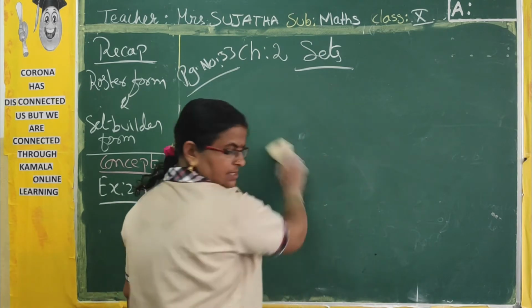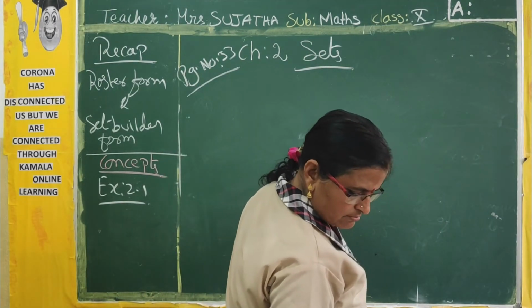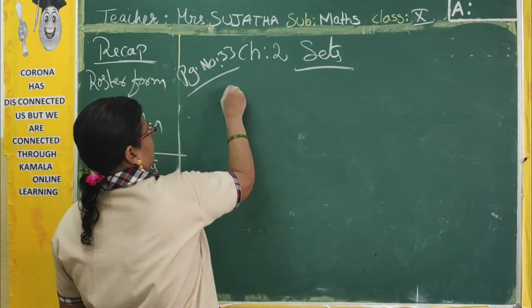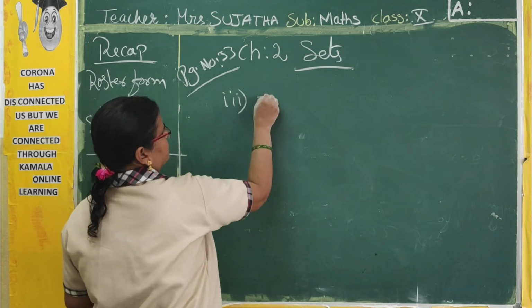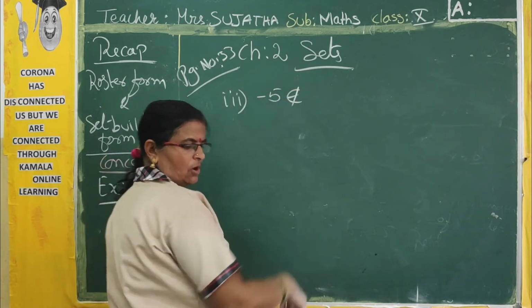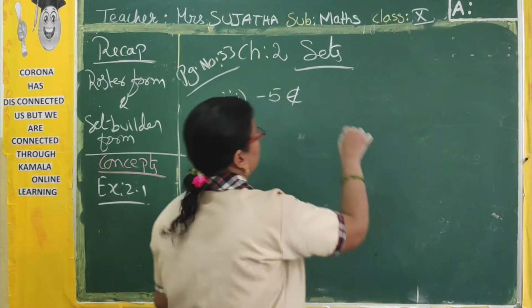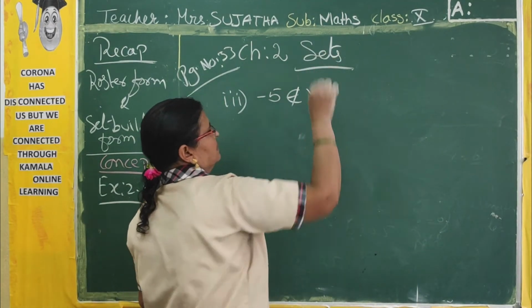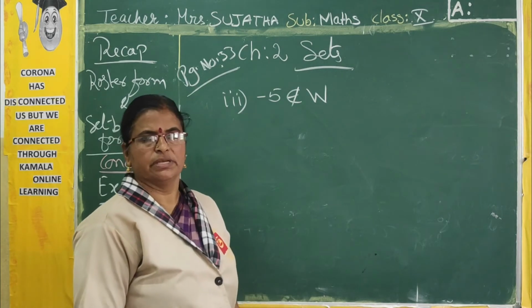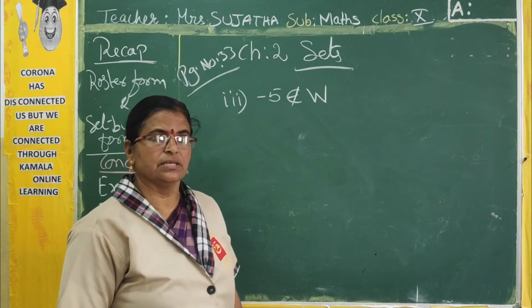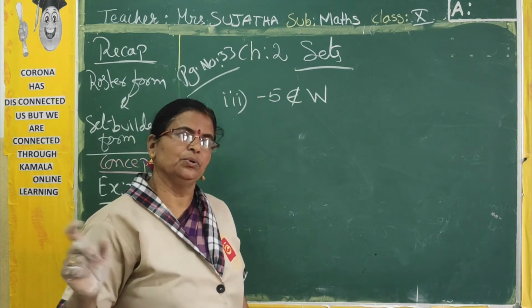Now, what is the third one? Minus 5 does not belong to W, where W is the set of whole numbers. See, W is the set of whole numbers, you know. So what do the whole numbers contain? 0, 1, 2, 3 like that, no?